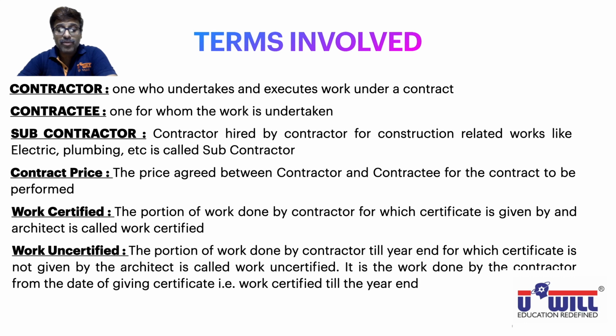The portion of work done by the contractor till year end for which certificate is not given by the architect is called work uncertified. It is the work done by the contractor from the date of giving certificate, that is 25th of March, that is work certified, till the year end, that is 31st March. So work done for the last few days from the date of giving the certificate till the date of year ending is called work uncertified.